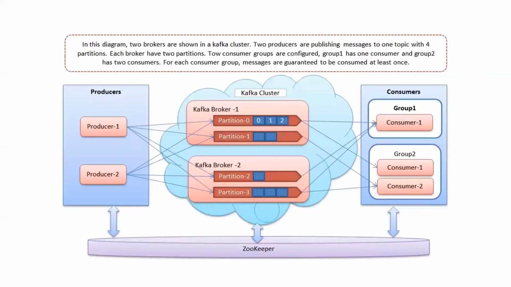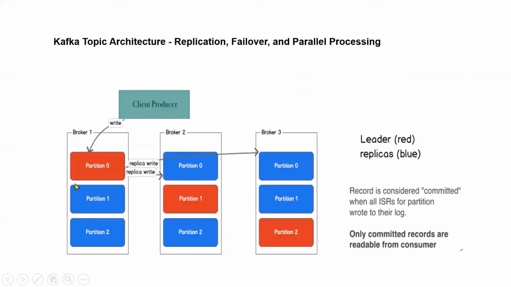So similarly, if you observe here, I told you, this is how there is a clustered environment where we have multiple brokers, right? And the topic contains partitions, and these partitions are spread across multiple brokers. And here, because there are three partitions and three brokers, each is acting as a leader. And the leader partition is where write and read will happen. For example, the producer can write to partition 0 on broker 1. Producer cannot write to partition 0 on broker 2 because this is a follower. So consumer can read the messages only from the leader partition. So that is how it works.